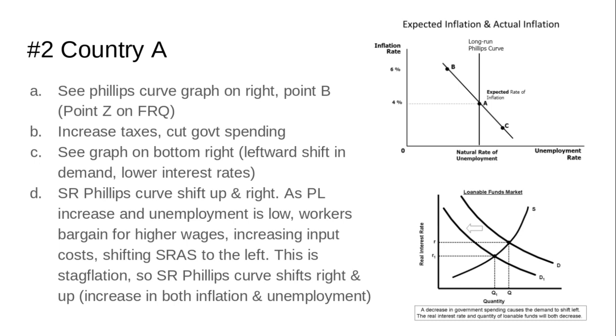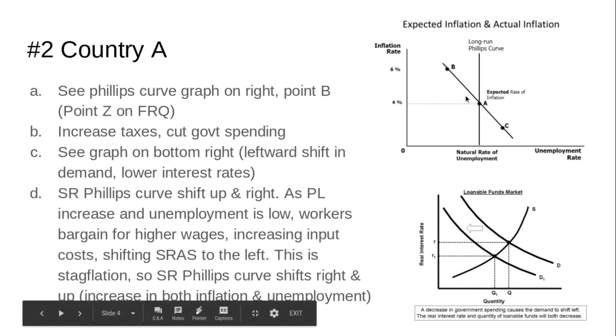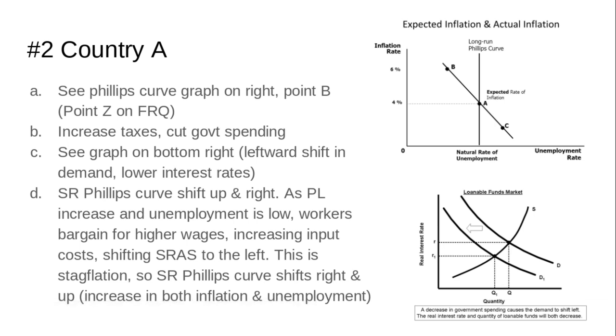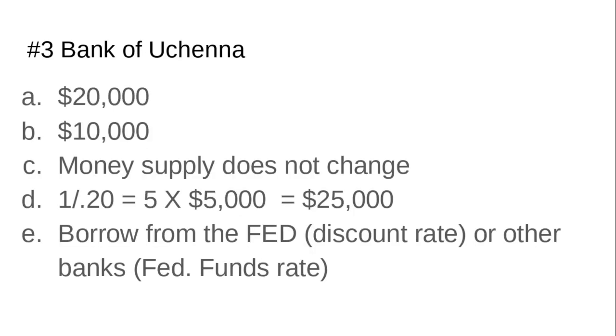This increases input costs and shifts short-run aggregate supply to the left. Anytime you have increased input costs, short-run aggregate supply shifts to the left. So this is stagflation, and you have to know the connection between stagflation and the short-run Phillips curve. Anytime there's stagflation, the short-run Phillips curve is going to move up and to the right, which would both increase inflation and unemployment. If you put something in those terms, you would get 1 point. This one was worth 6 points total.